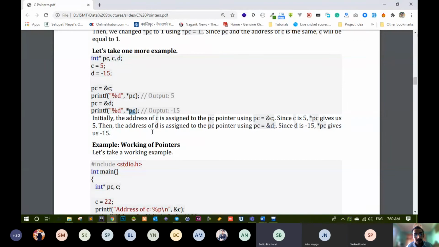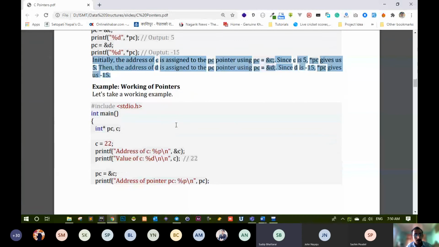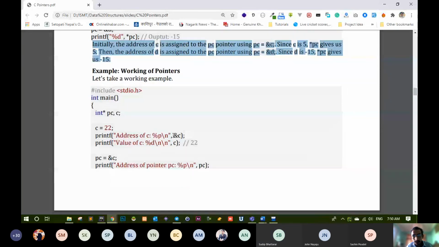Yes sir. So same thing has been explained over here, right? Yeah, you can read this paragraph later on. Now there is a working example for some complete demonstration. यहाँ एउटा working example राखेको छ. You can see this one.